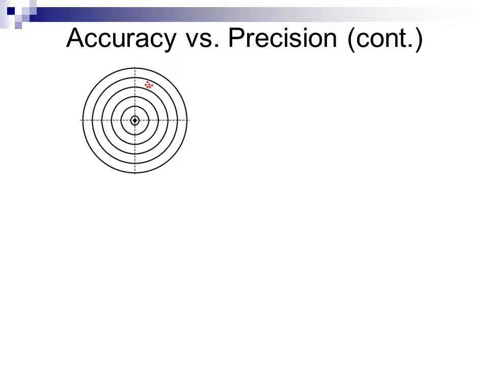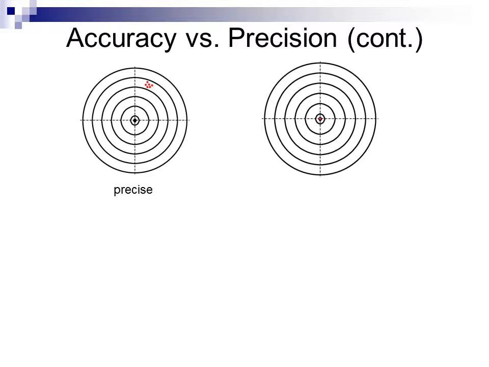Looking at accuracy and precision, another way of explaining it is by a graphical representation. If I were to shoot at a target, this first picture demonstrates a series of shots which are precise. They are all close to each other. However, they are far away from the bullseye, so they're not accurate.